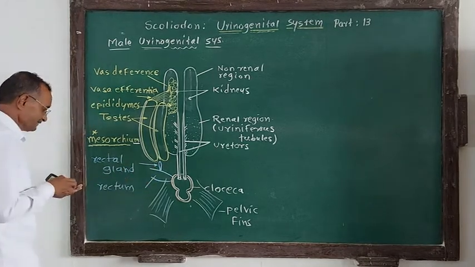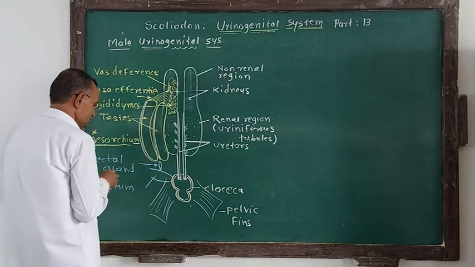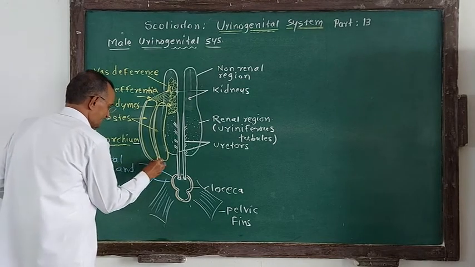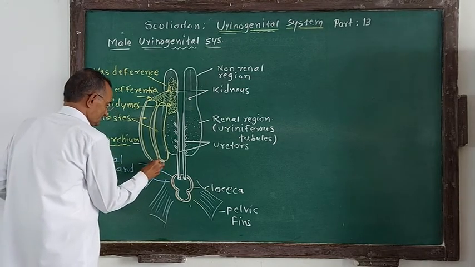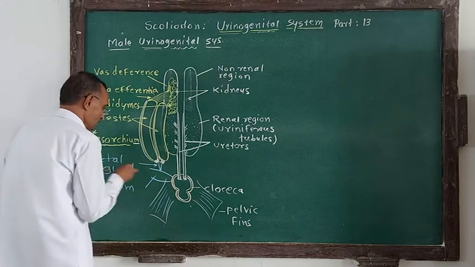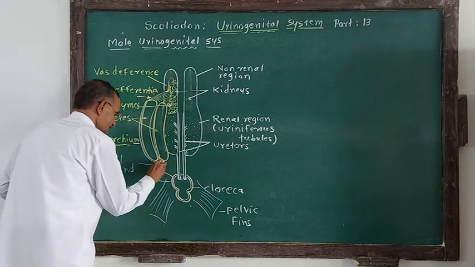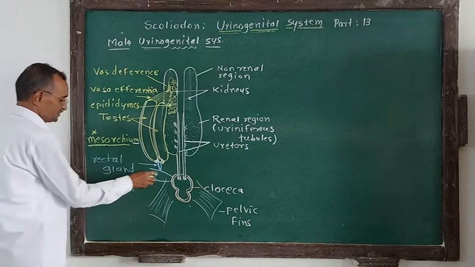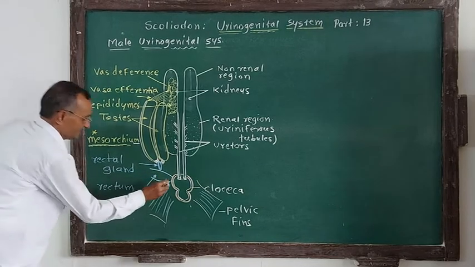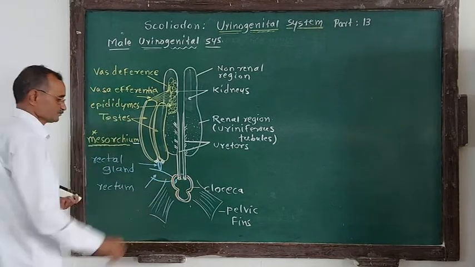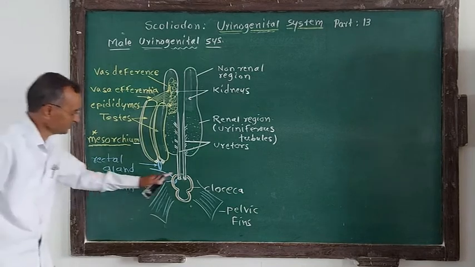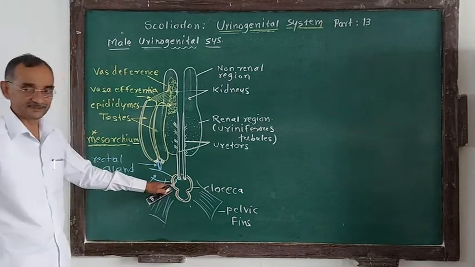On this rectal gland, these testes rest like this. This is the rectum. The rectum also opens into the cloaca. These are the openings of the ureters. This is the opening of the rectum in the cloaca.